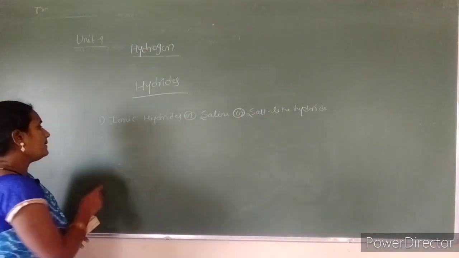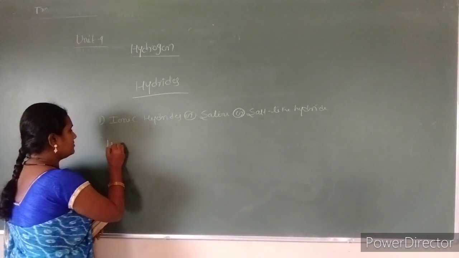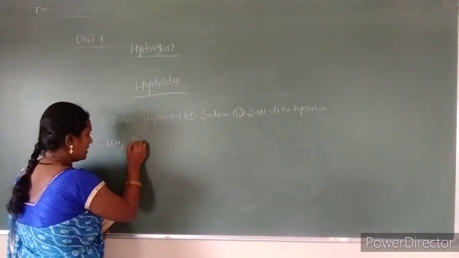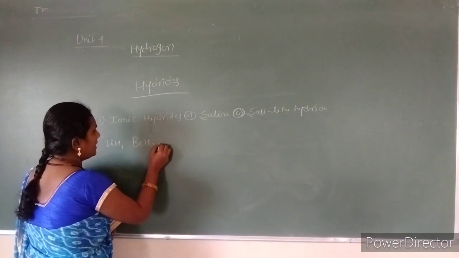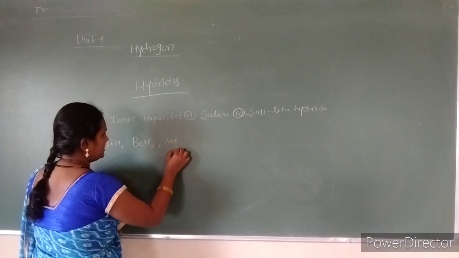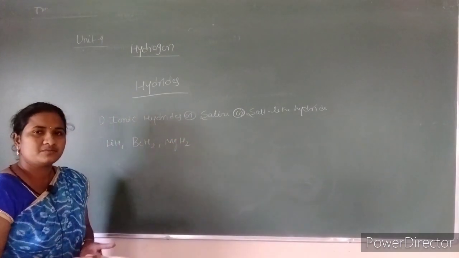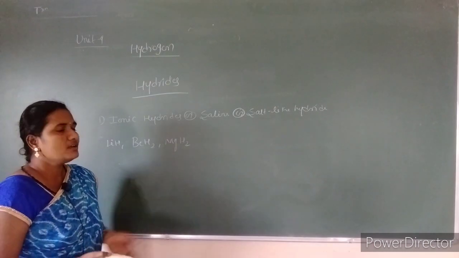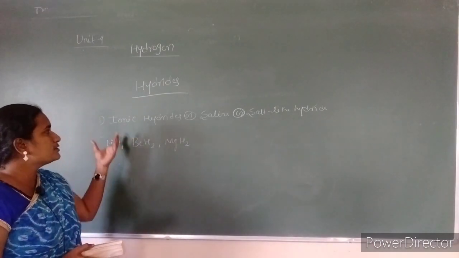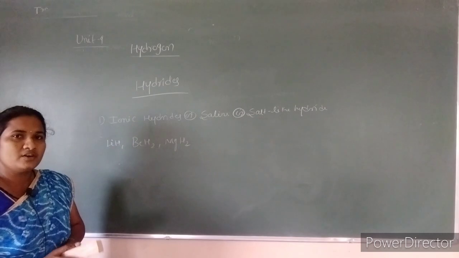So for example, lithium hydrides, barium hydrides, and magnesium hydrides, etc. So when these hydrides are combined with the alkali metals or else S block elements, we are going to get the formation of ionic hydrides.